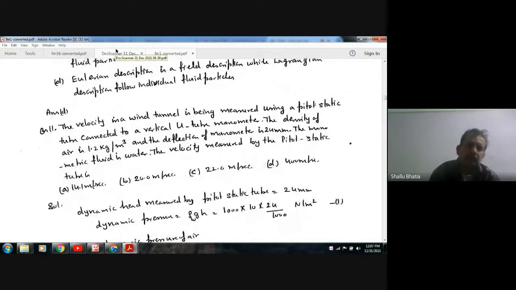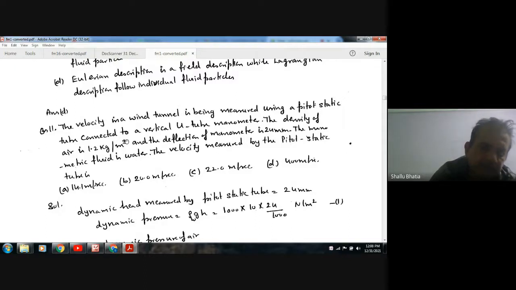The velocity in a wind tunnel is being measured using a pitot static tube connected to a vertical U-tube manometer. Density of air is 1.2 kilogram per meter cube and the deflection of the manometer is 24 mm. The manometric fluid is water, and the velocity measured by the pitot static tube is: option A 14.1 meter per second, B 20 meter per second, C 22 meter per second, D 400 meter per second.